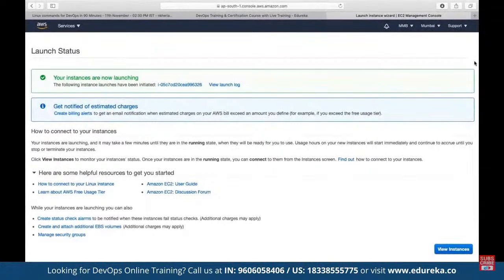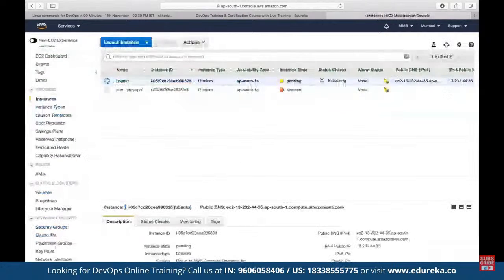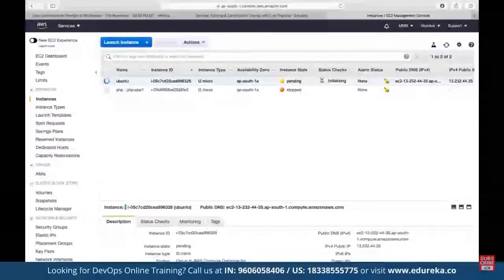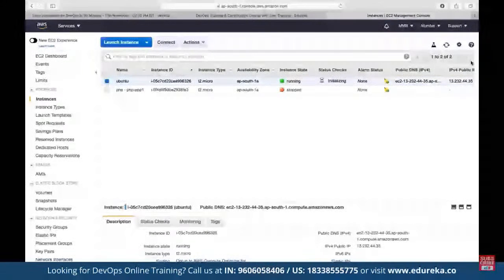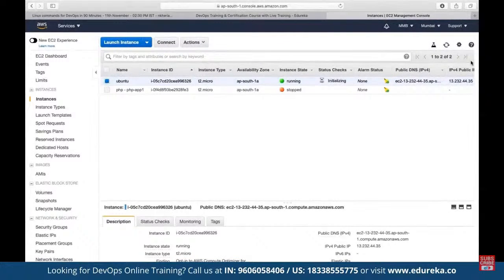So let's wait for this instance to be up and running because usually it takes a bit of time for this instance to be deployed. So in order to get connected to this instance, if we do have the access, we can make use of any SSH based client. We can use PuTTY, we can use MobaXterm, or we can use the inbuilt SSH based clients available in order to get connected. Once this is up and running, we would be able to get connected.